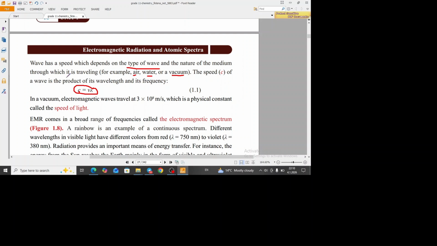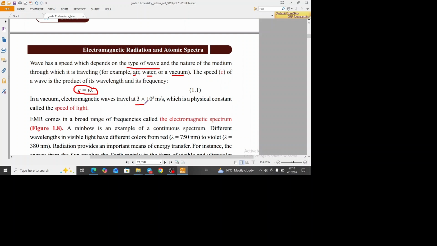vacuum ውጪ ከሆነ ደግሞ ሁለቱን ነገሮችን ኮንሲደር እናደርጋለን ማለት ነው። Unless if our electromagnetic wave travels in vacuum, speed of light 3 times 10 the power of 8 meter per second እንጠቀማለን ማለት ነው። as ሁላችንም እንደምናውቀው 3 times 10 the power of 8 meter per second speed of light, speed of light እና speed of electromagnetic wave equal ይሆናል